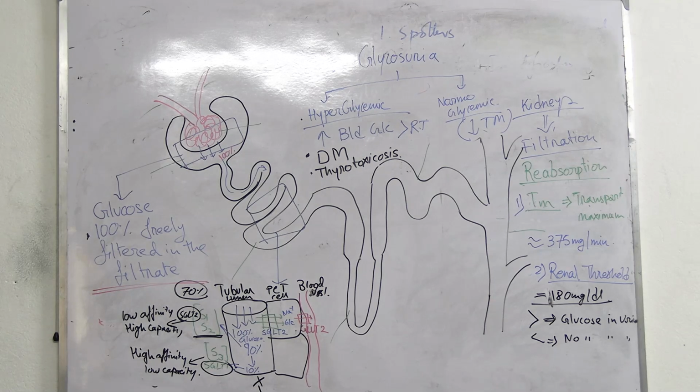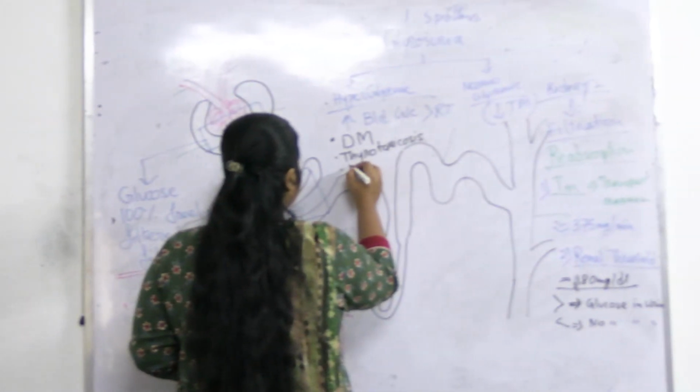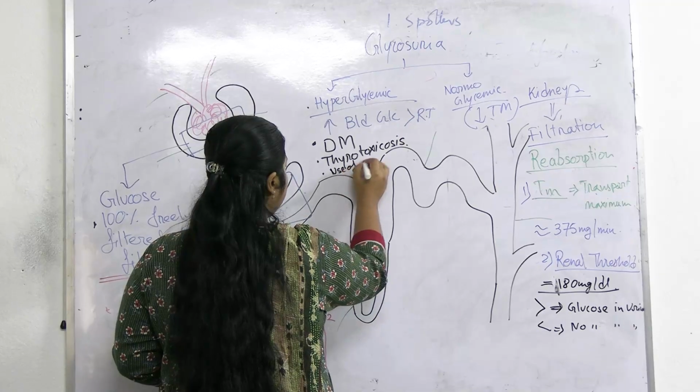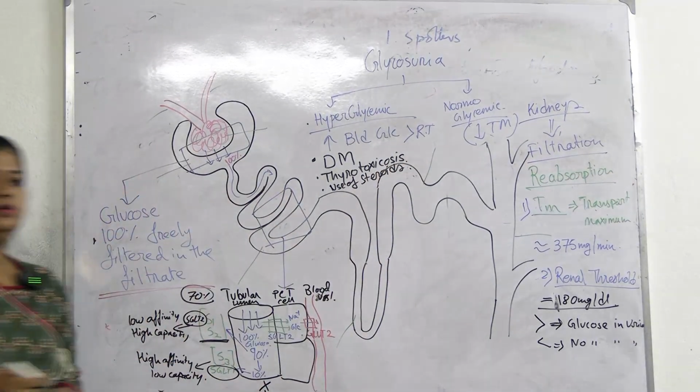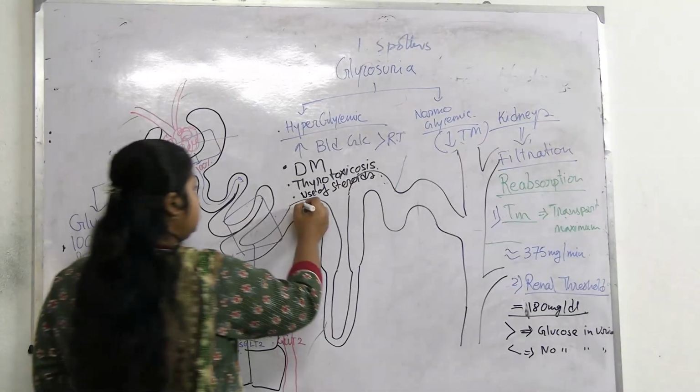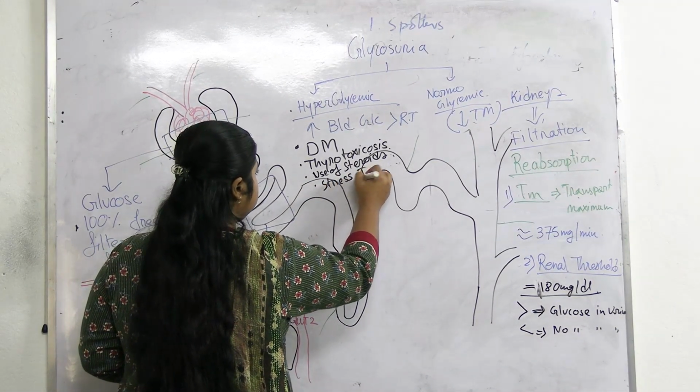Next is use of steroid drugs, or steroids. And sometimes it can also be stress induced.